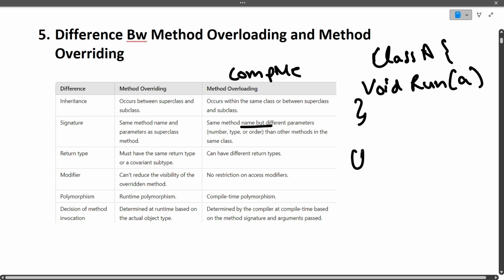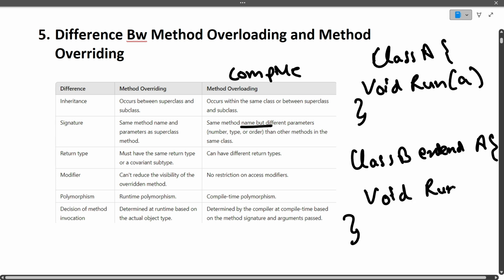Then we have class B that extends class A. Inside this, we have to again give the same name void run, same return type, and same number of parameters. The class B is extending class A, and there was a run method in class A, so we need to override it in class B. So we have to give the same return type, same name, and same number of parameters. Sorry, this is also A. So this is what method overriding is.